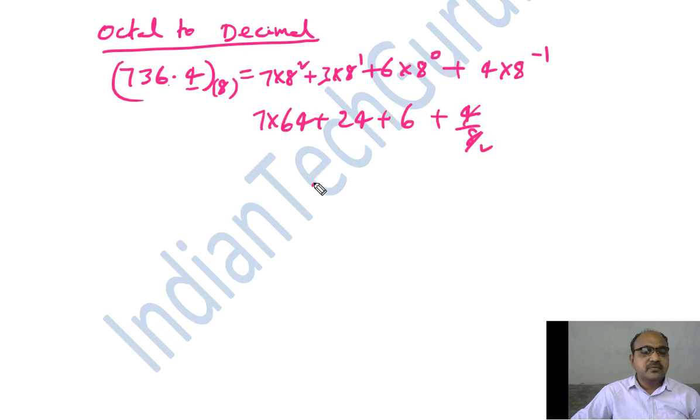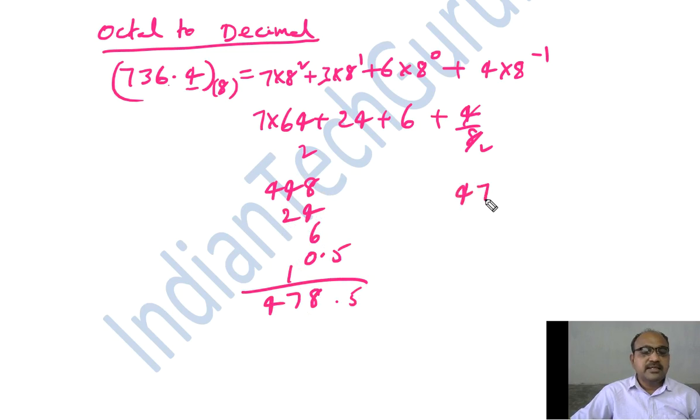So 7 4s are 28, 7 6s are 42, 448 plus 24 plus 6 plus 0.5. So 6 and 4 is 10, 18, 4 and 2 is 6, 7. We get 478.5 to the base 10. Okay, so we got the value 478.5 to the base 10. Like this, we are going to convert the octal number to a decimal number.